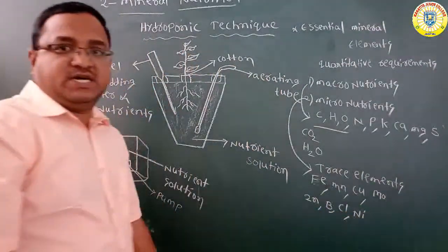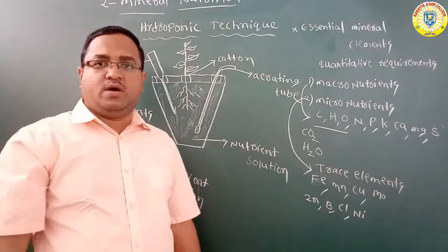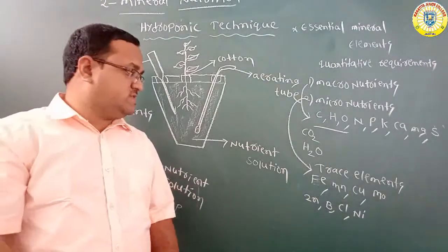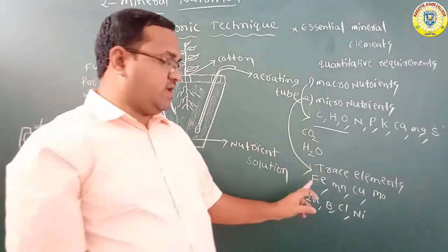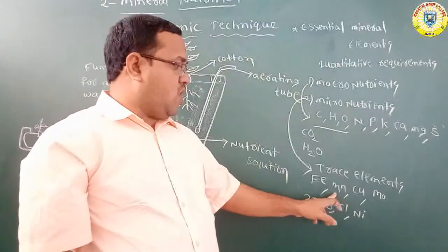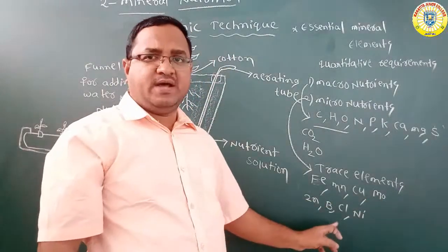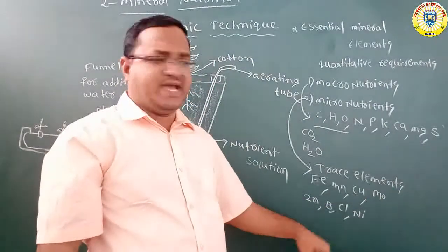So these are the 8 micronutrients or trace elements which are required in very small quantities.